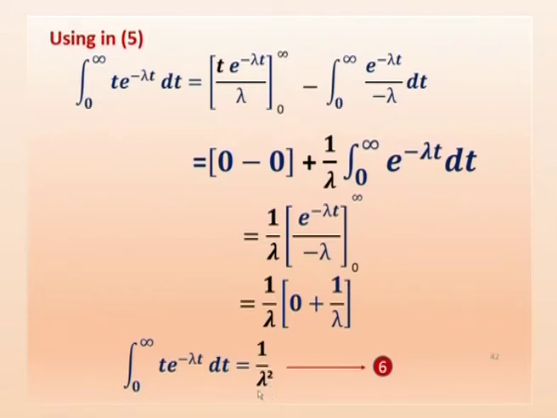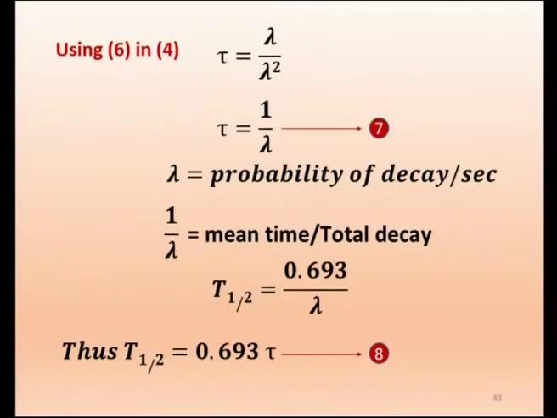If you remember, the integral we have to use this expression in tau. In that expression, tau, that is mean life, we have this expression multiplied by lambda. So I have to just multiply by lambda. So I have to use this 6 in the previous expression, 6 in 4. So if you remember, in equation 4 there is lambda, one constant already there. So tau is equal to lambda by lambda squared. So I will be getting tau is equal to 1 by lambda.